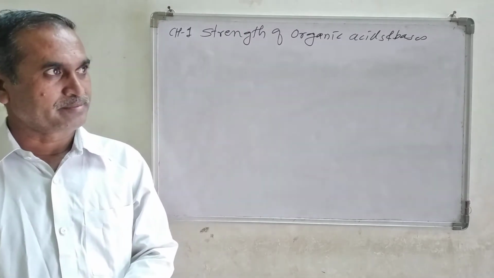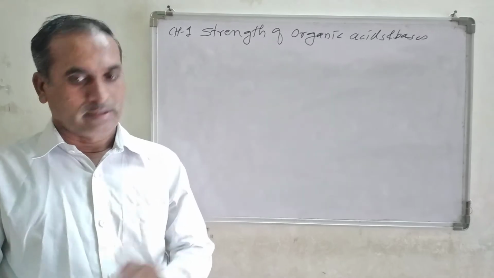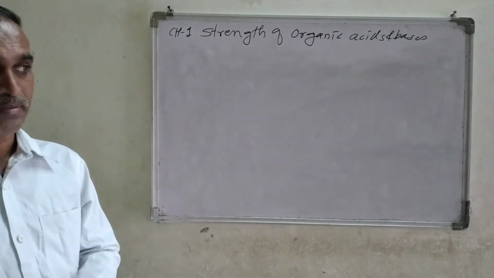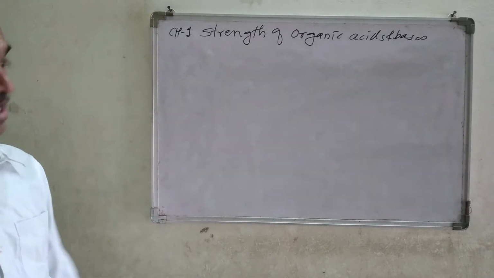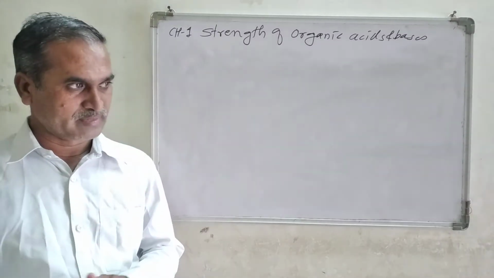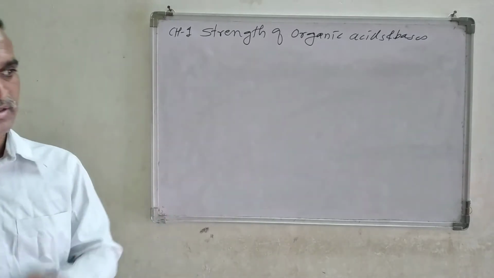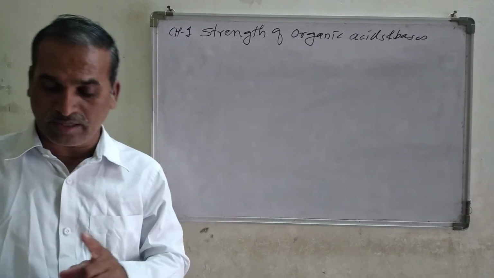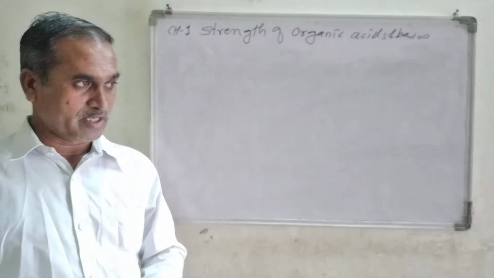Today we are meeting again. We already started chapter number 1, that is the strength of organic acids and bases. And so far we have learned the different theories regarding acids and bases, the definition of acids and bases. There are three theories: Arrhenius theory, Lowry-Bronsted theory, and Lewis theory.